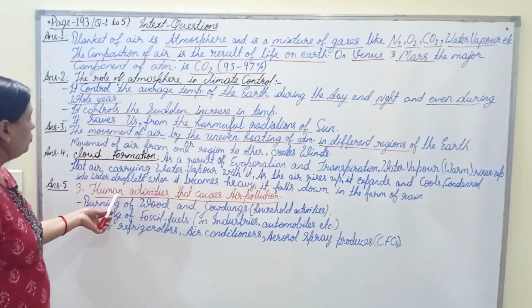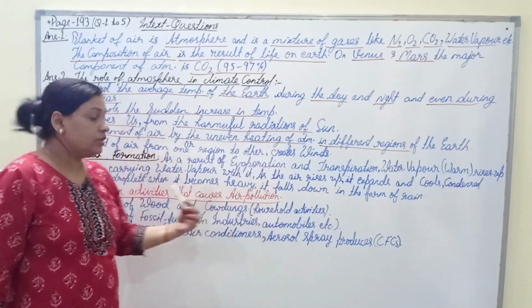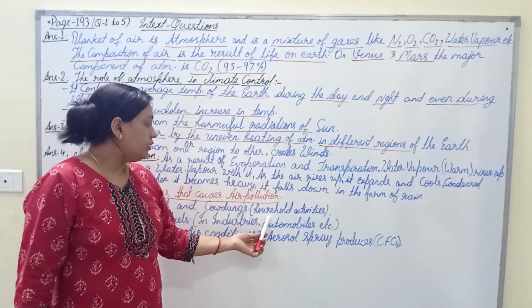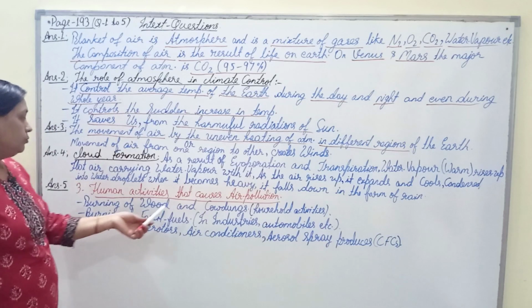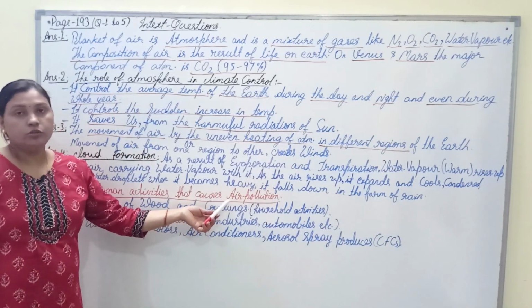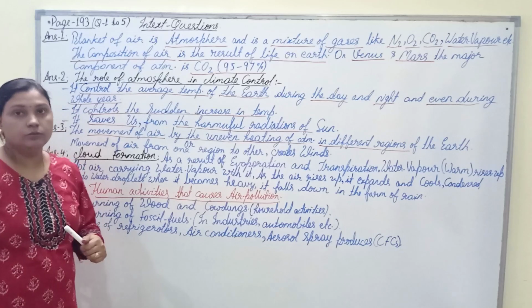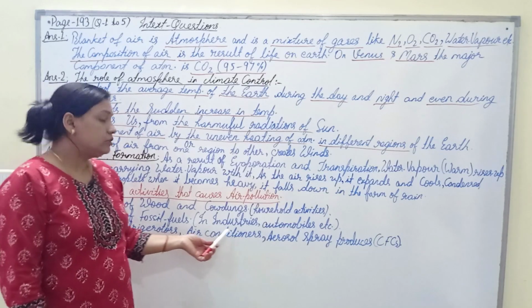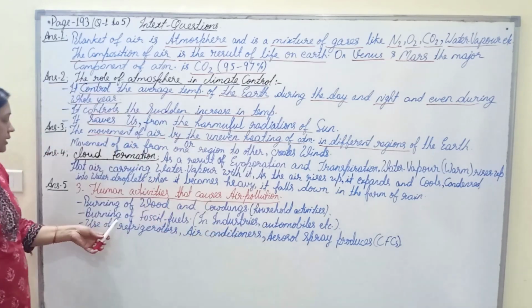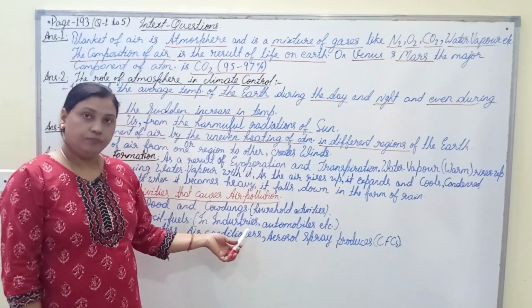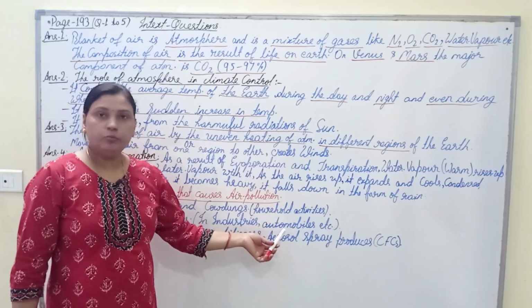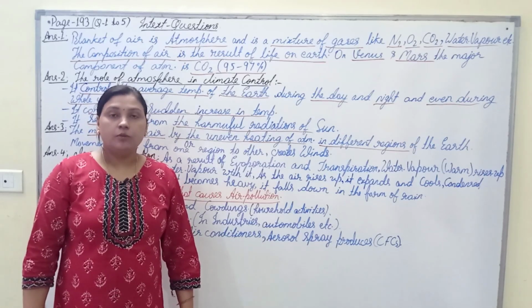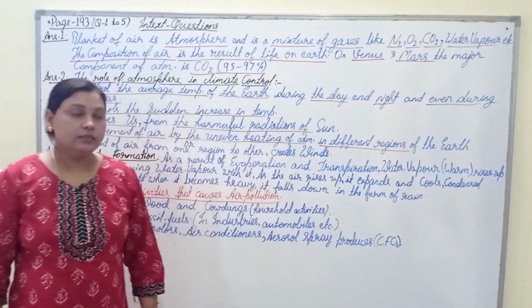The three human activities that cause air pollution are, first, burning of wood and cow dung at home for different household activities, which produces different air pollutants like carbon dioxide, carbon monoxide, nitrogen dioxide, etc. The second is the burning of fossil fuels in industries and automobiles, which also produces poisonous gases like carbon dioxide, carbon monoxide, nitrogen dioxide, etc.